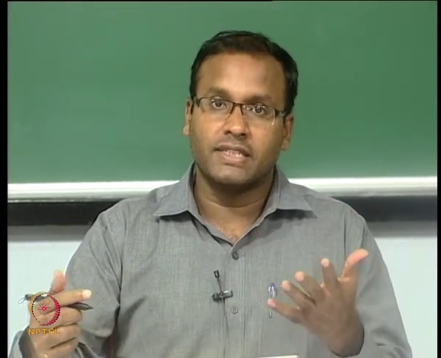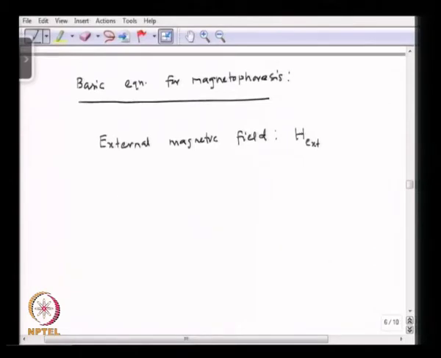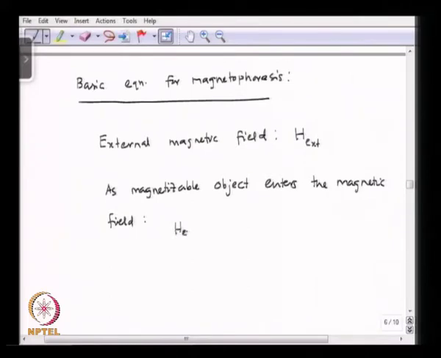Now, when the magnetizable object enters the magnetic field, the external magnetic field changes to some H. Okay.